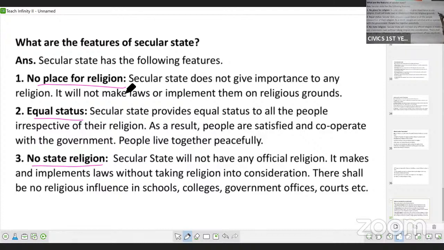No. Write the 15 VSAQs first. Make sure that you attempt all 15 VSAQs first, then go for LAQs and SAQs. Make sure that you attempt the complete paper. If you attempt the complete paper, nobody will fail. Even if you get 1 mark or 2 marks for each answer, you will get through your exam. You will pass your paper.